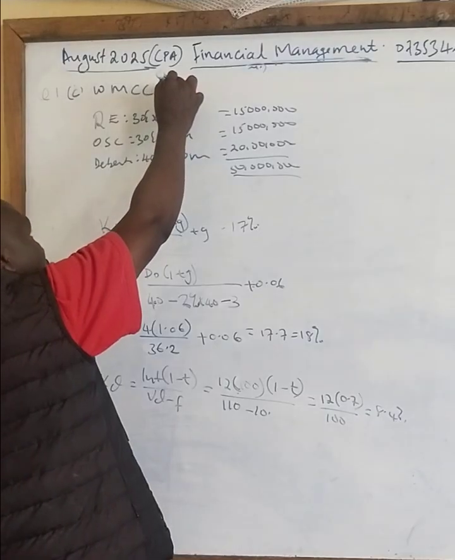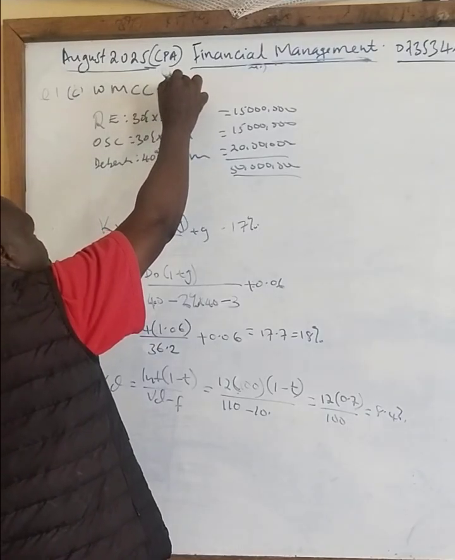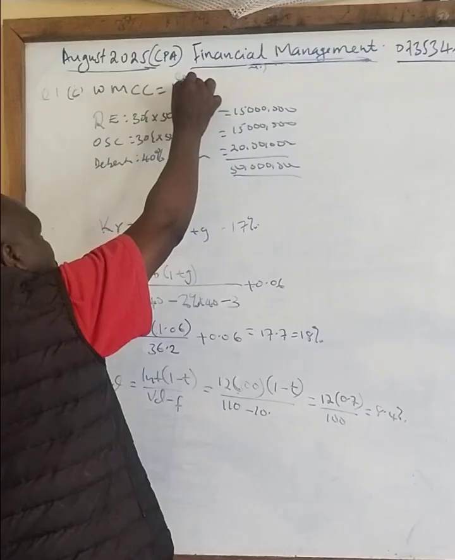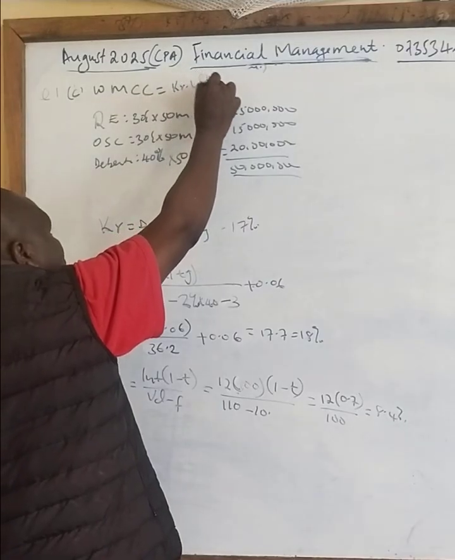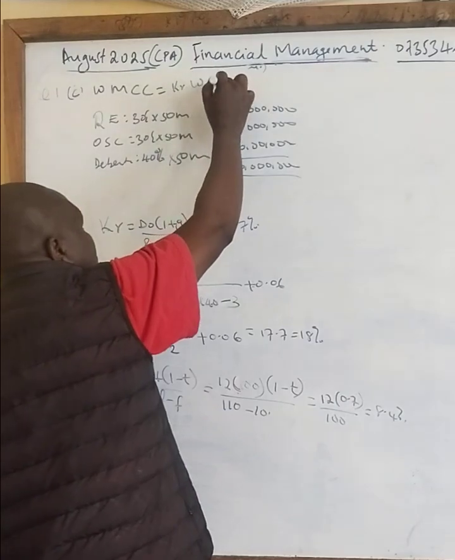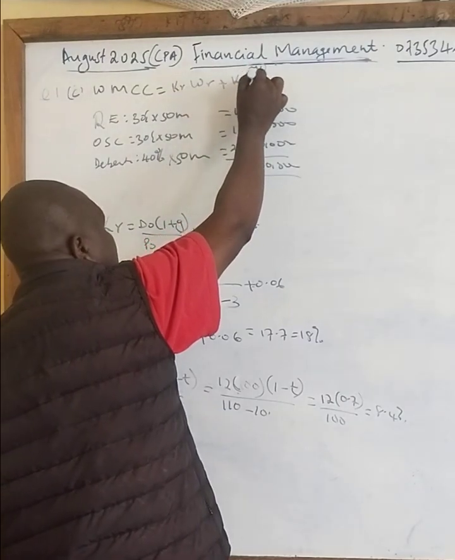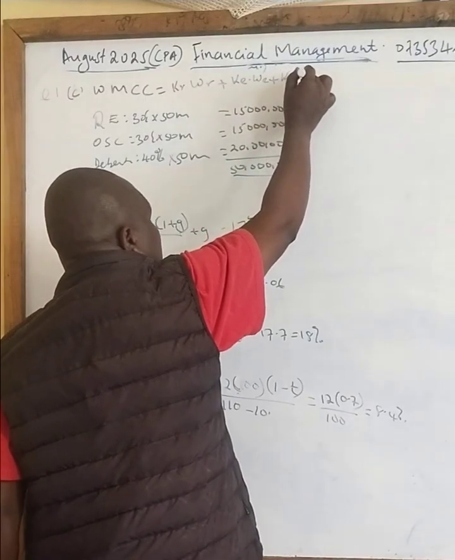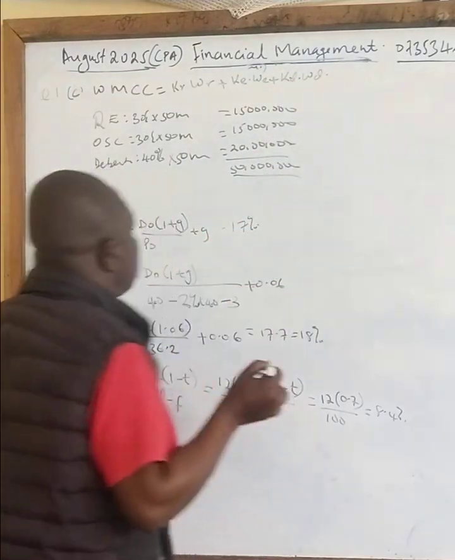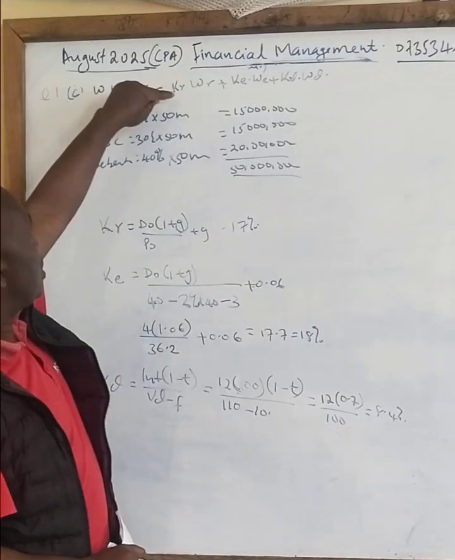So my work now will be very simple. How do you calculate this one? It is now cost of retained earnings times weight of retained earnings plus cost of equity times weight of equity plus cost of debt times weight of debt. So do I have? Yes.